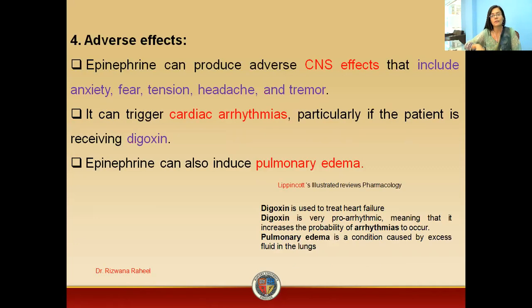So what are the adverse effects? We have CNS-related adverse effects: anxiety, fear, tension, headache and tremor. We have cardiac arrhythmia. If your patient is already taking digoxin, we know that digoxin causes arrhythmia, so epinephrine will exaggerate these arrhythmic effects. Epinephrine may also cause pulmonary edema, that is, retention of excessive fluid in the lungs.